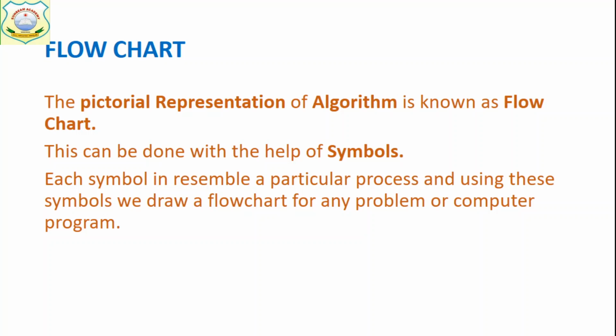These are the geometrical figures that resemble a particular process. Means whichever symbols we have taken, those symbols resemble a particular process, and using these symbols we draw a flowchart for any problem or computer program.